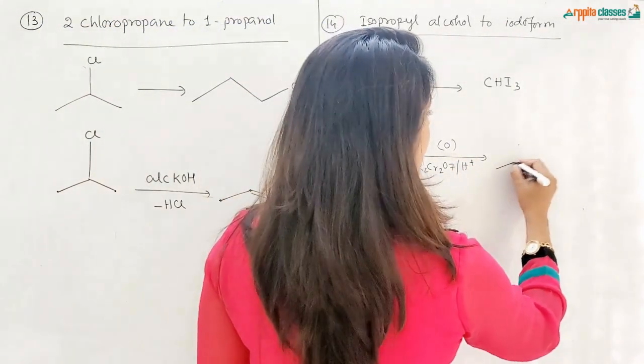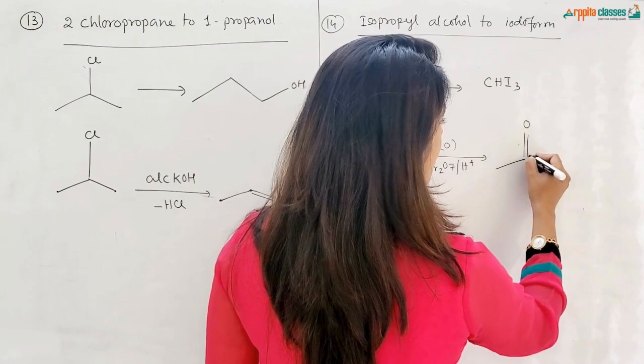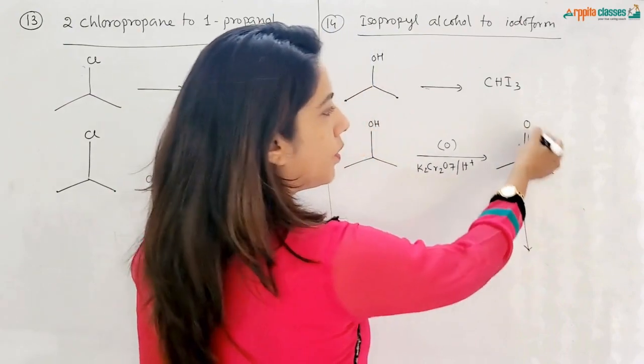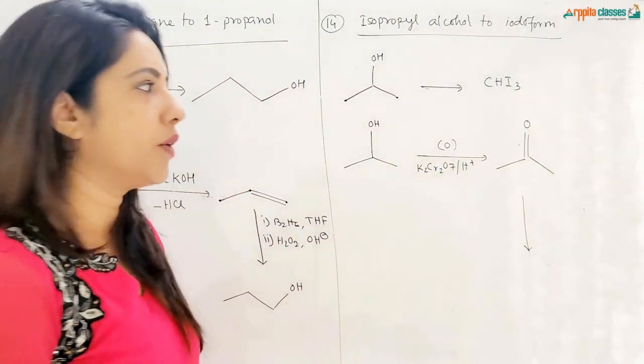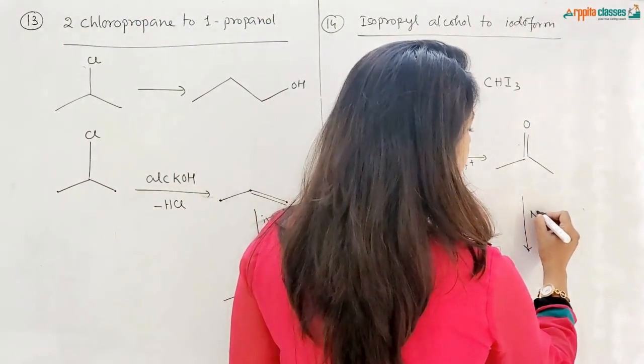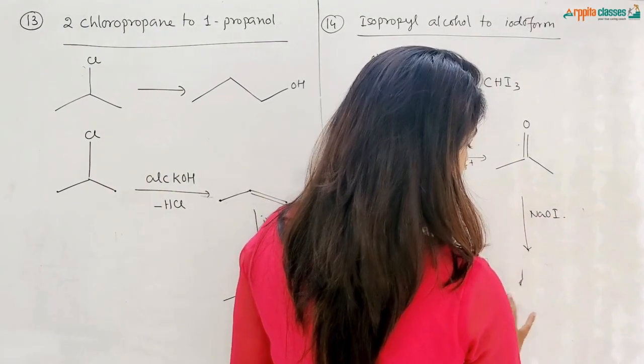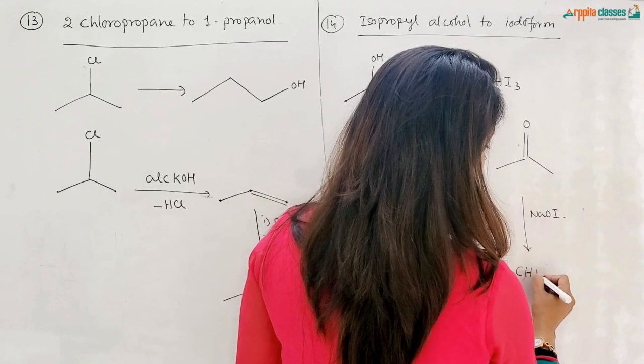Oxidation of secondary alcohol, we know, gives rise to ketone. So first we'll get ketone. Now this is a methyl ketone, and methyl ketone gives rise to iodoform, a straightforward reaction. So you can treat this with NaOI and it will be CHI3, iodoform.